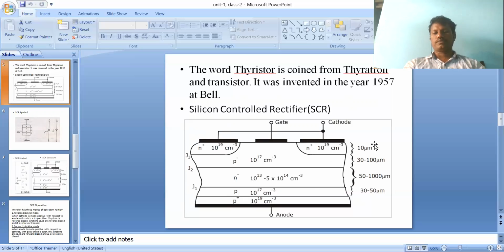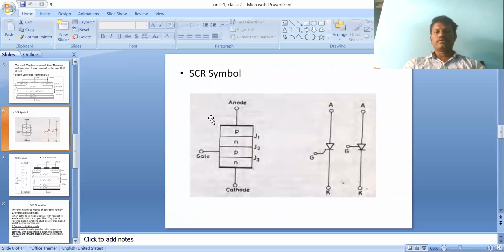The P layer is connected to one terminal, which is called the anode, then the gate, and the cathode. So it has three terminals, three junctions, four layers. It is called a silicon controlled rectifier. Like that the definitions are formed. This is the symbol of SCR.